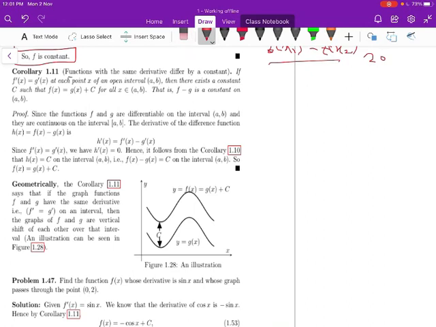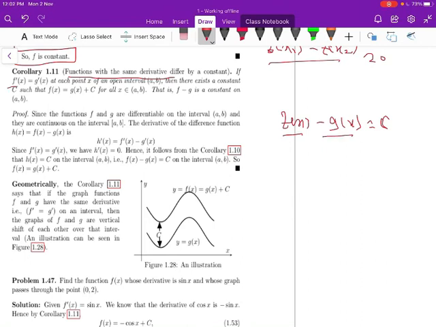Functions with the same derivative differ by a constant. It means the difference of two functions, f(x) minus g(x), is equal to a constant when the functions f(x) and g(x) have the same derivative. Let us see that.